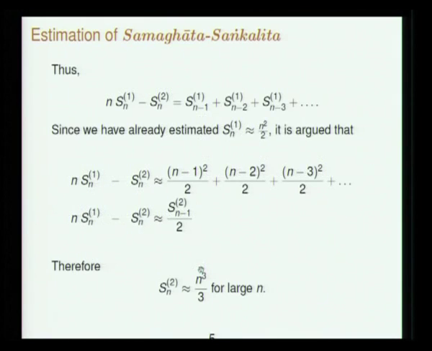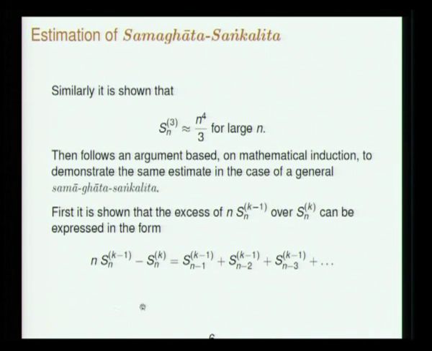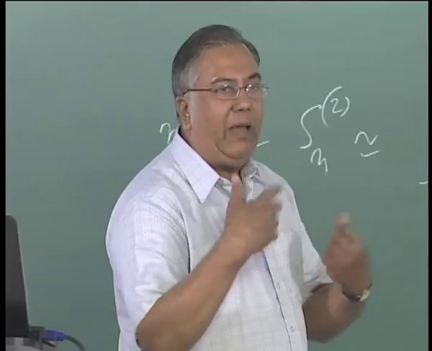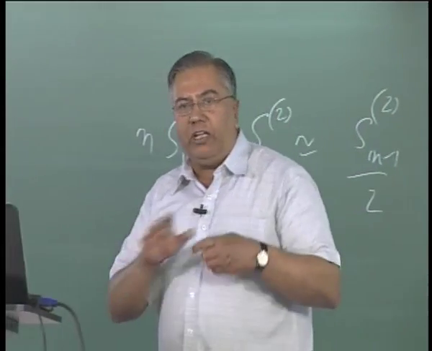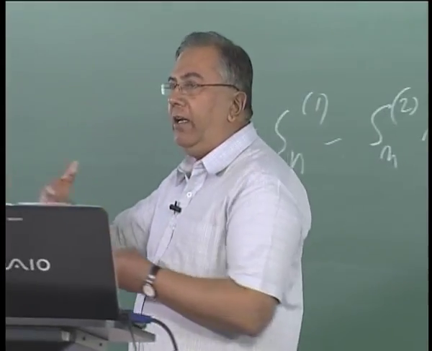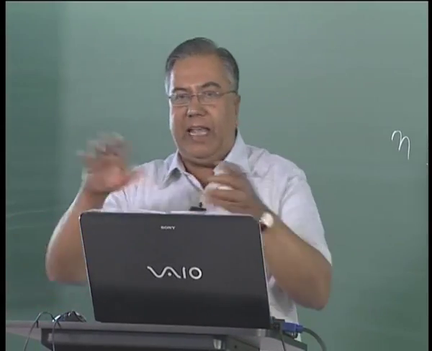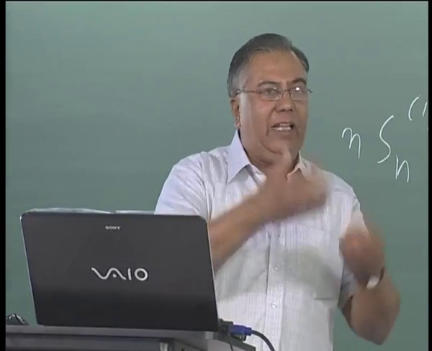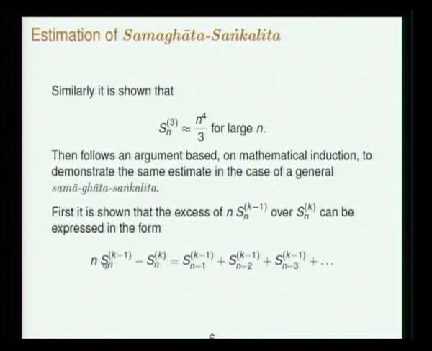So this relation is just like this relation, only this is k minus 1 and this is k. The argument is very similar to prove this. So this is the basic relation, and for this relation there is no estimate involved, it is exact. Now we argue what happens when n becomes large. So in all of Yukti Bhasha, up to a point the terms of all n are kept and exact results are written, and then the final limit and arguments are made. So this result is exact, that n Sn k minus 1 minus Sn of k is this.